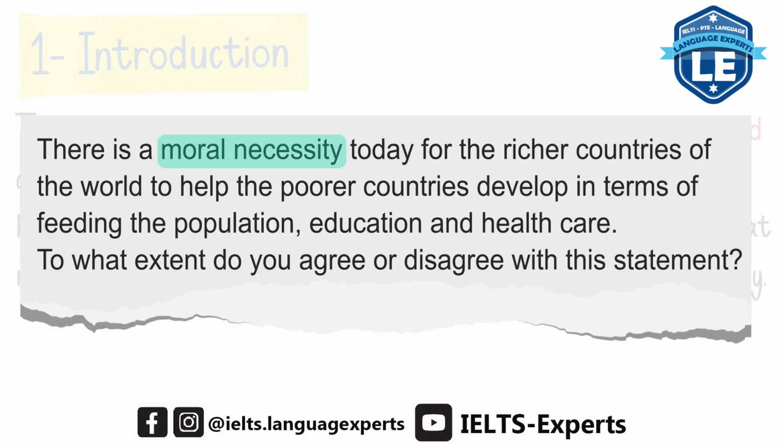However, we change it here into morally responsible. All right? And in the question, we had poorer countries, and in our introduction, we have less wealthy. As you can see how I change the words, how I use some synonym language here in writing my introduction, and of course, paraphrasing the question.